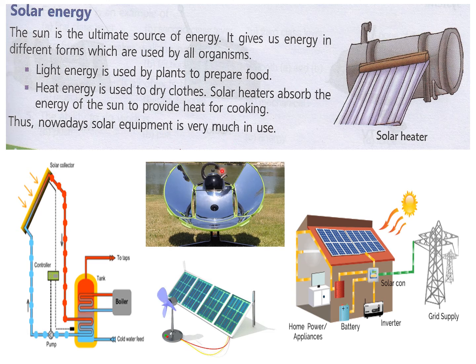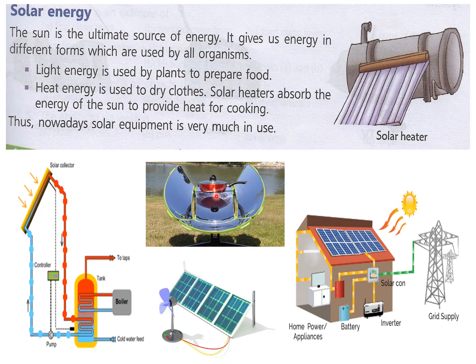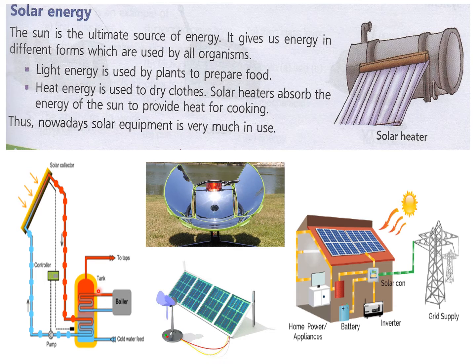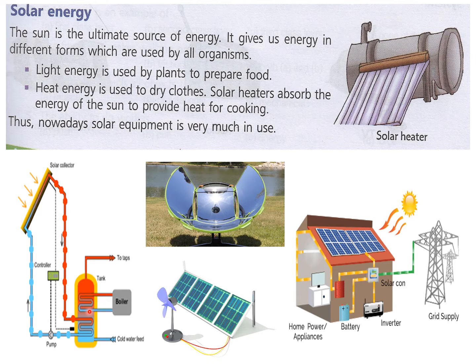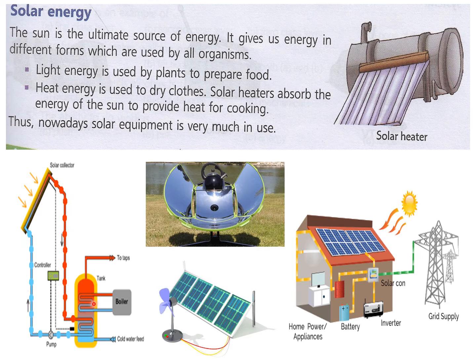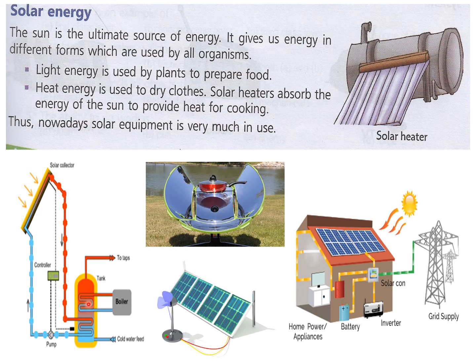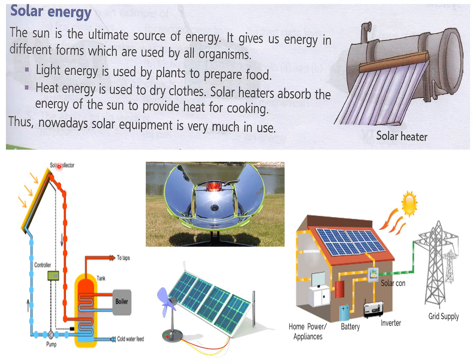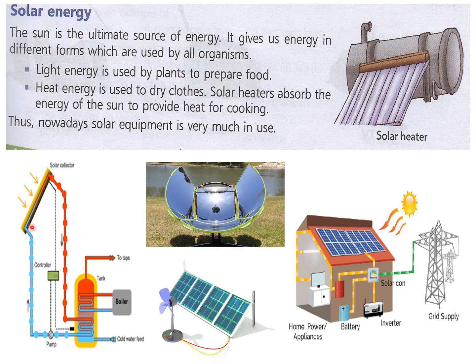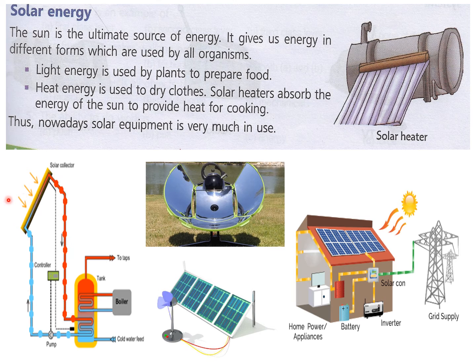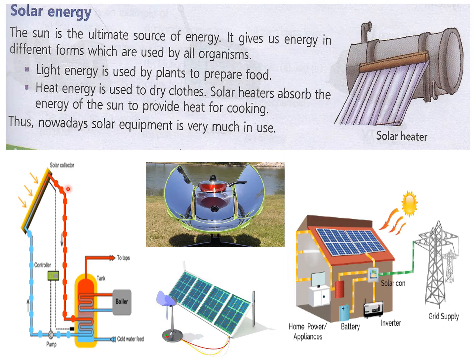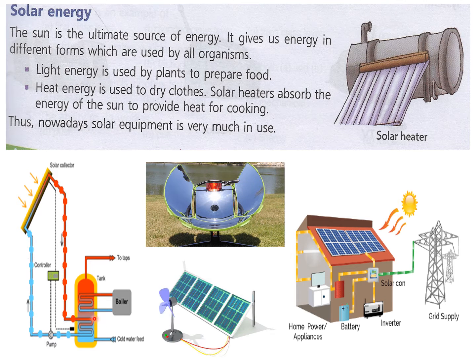So you can see this solar cooker is there, how the pots or pans are kept on it to cook the food. Then this is a water boiler or heater, or you can say geyser, to heat water for use at home. You can see the solar panel here, how the sun rays are falling on the solar panel, and this energy is being stored here, and it is heating this water.